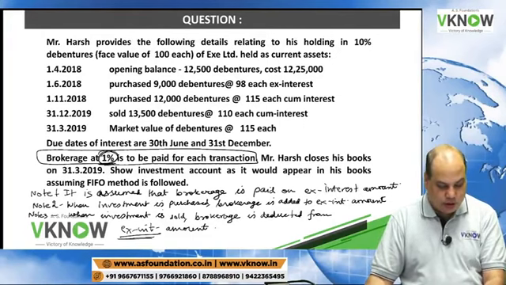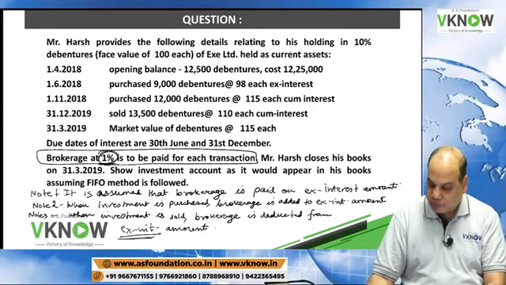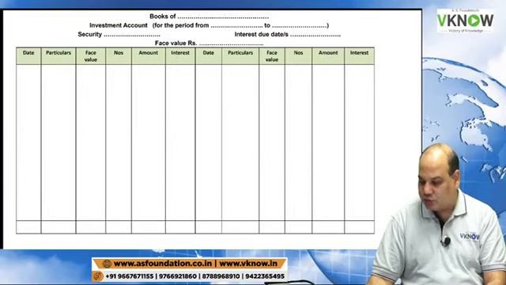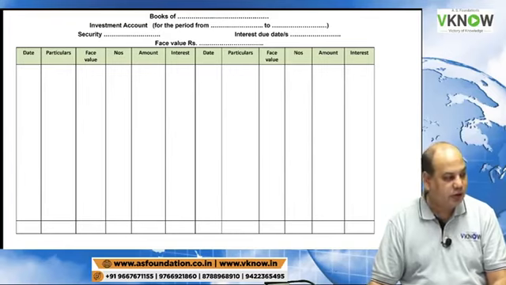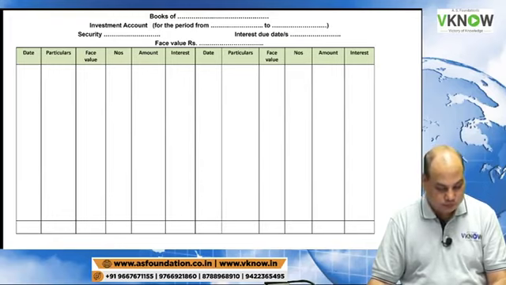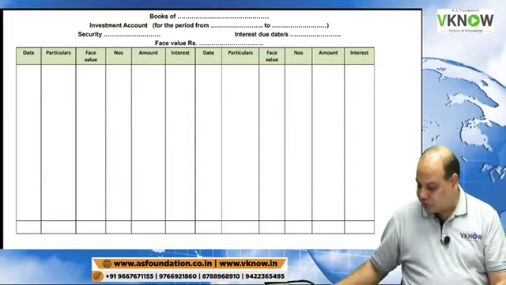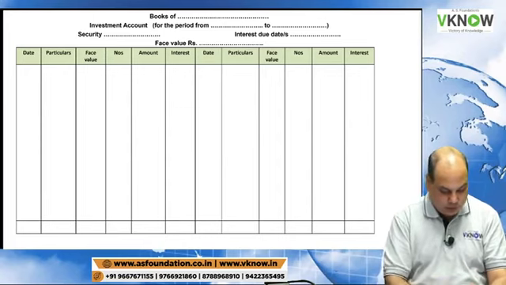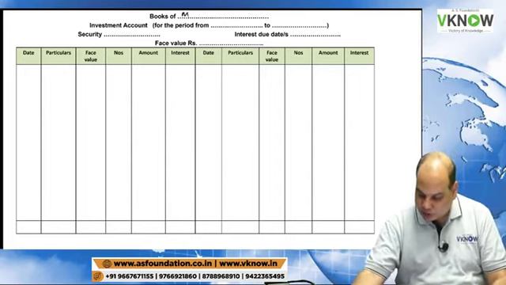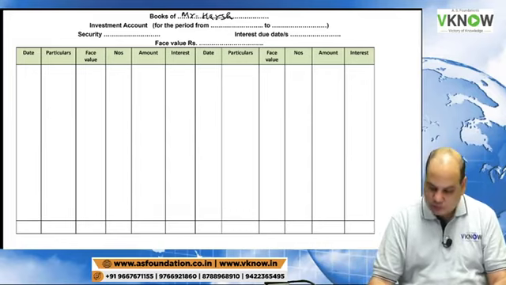So now we are ready to solve this wonderful question. So first what the student should do, they should prepare this investment account format. Write down, books of Mr. Harsh.